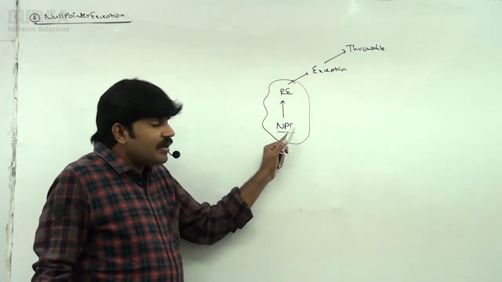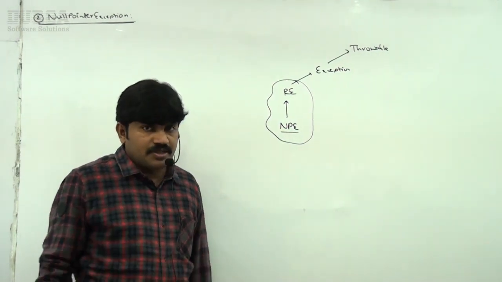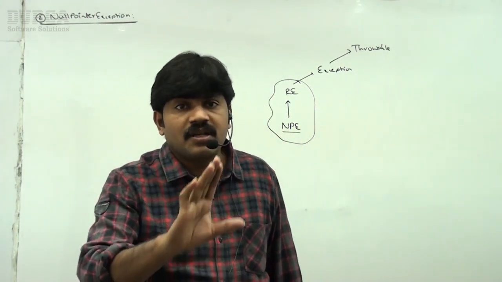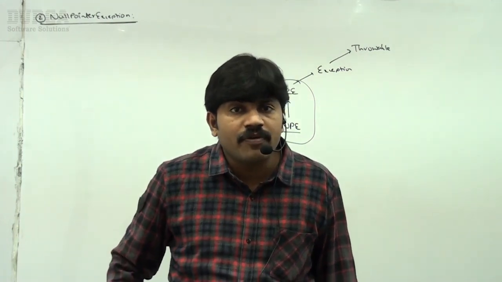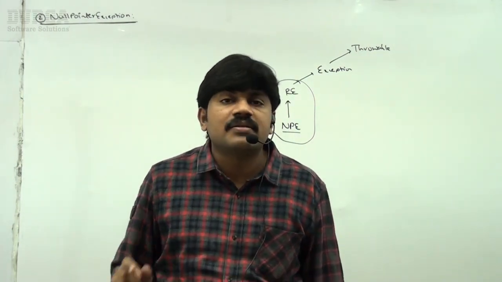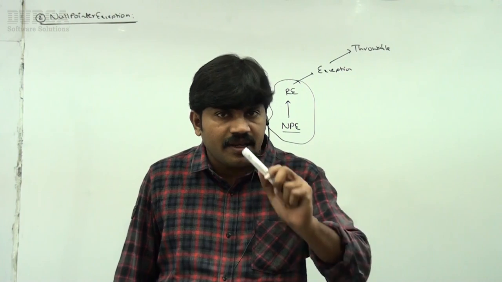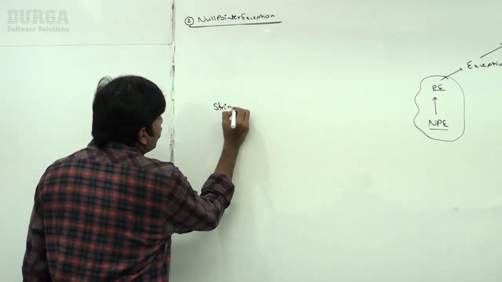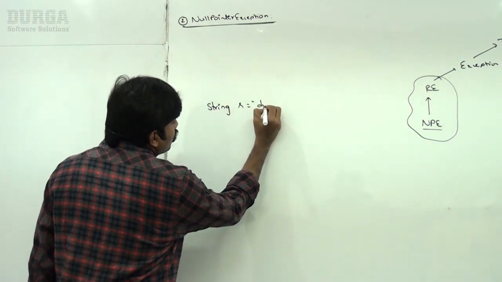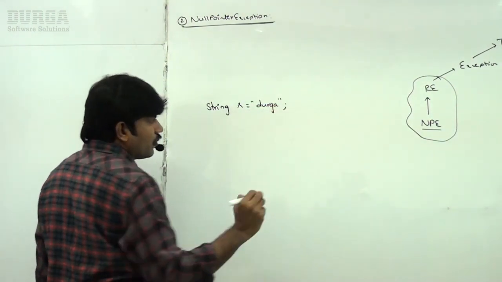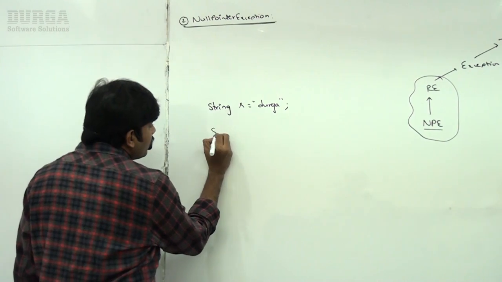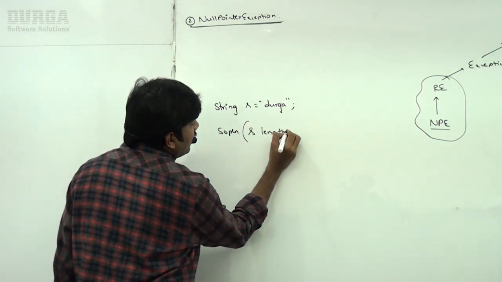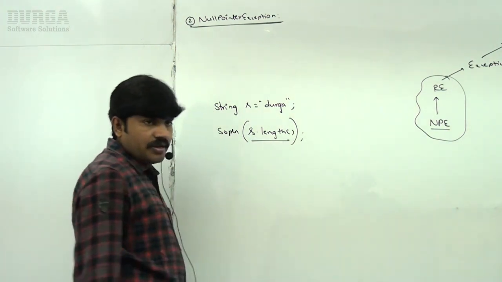When will we get null pointer exception? Whenever we try to perform any operation on null, we are going to get null pointer exception. Very simple. Consider String s = "Durga". Now System.out.println(s.length()).